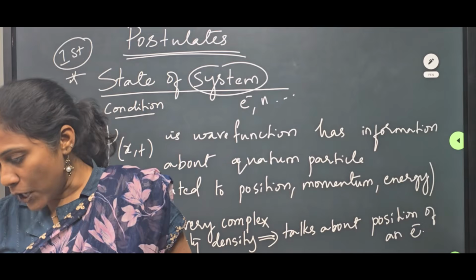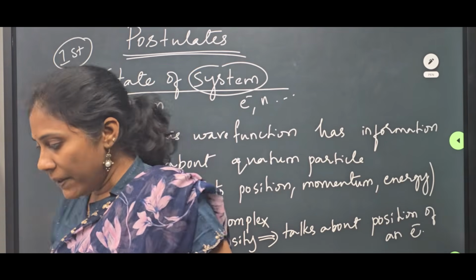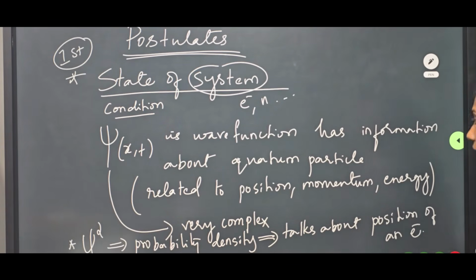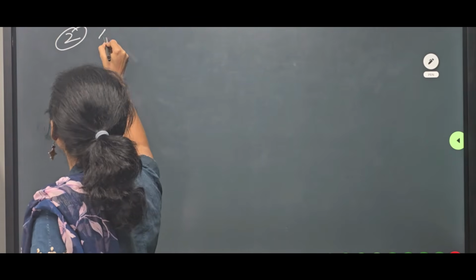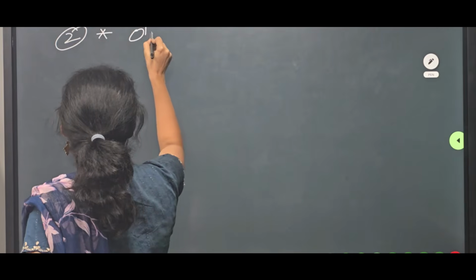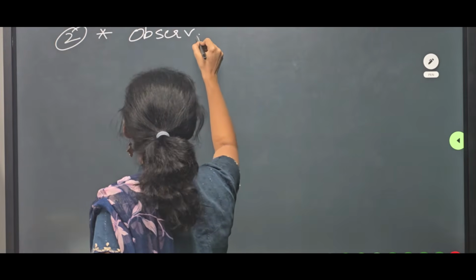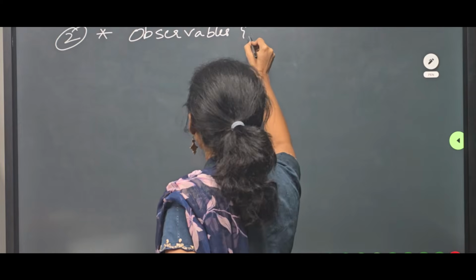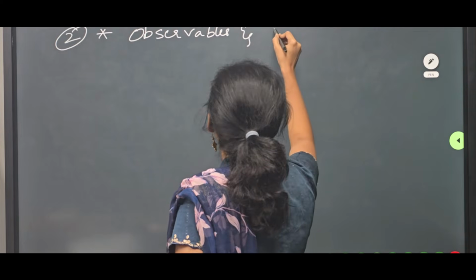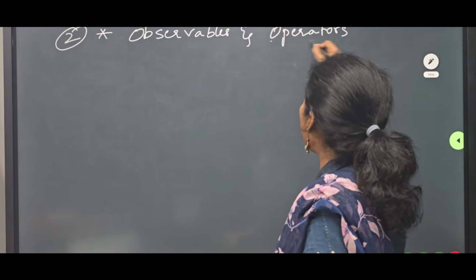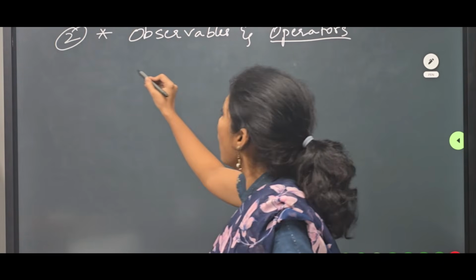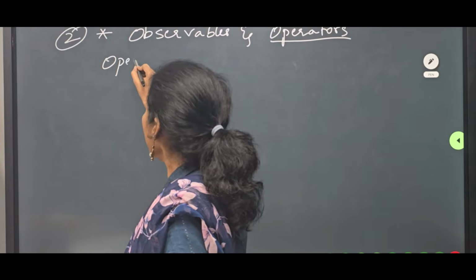Now coming to postulate number two, observables and operators. Postulate number two is all about observables and operators. So what does quantum mechanics say about operators?